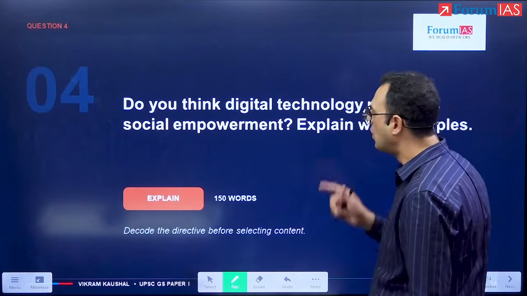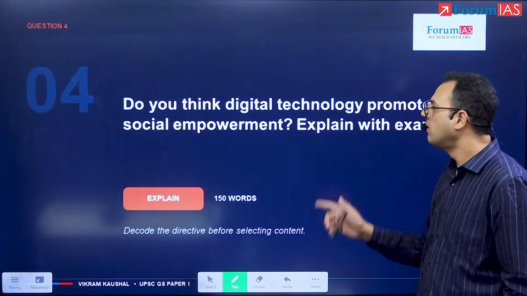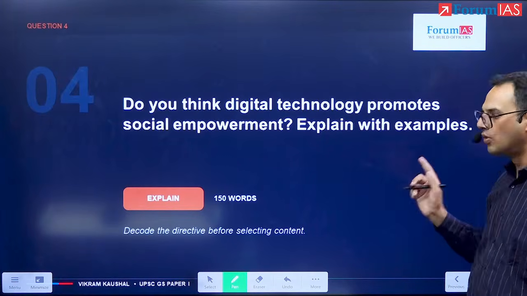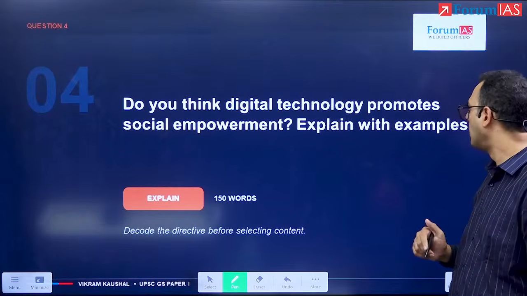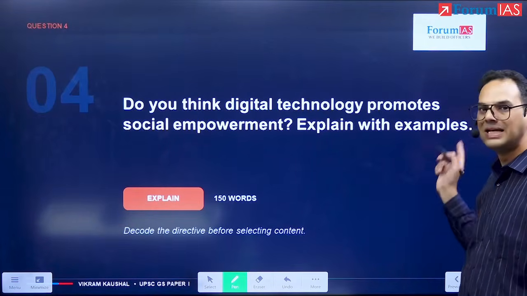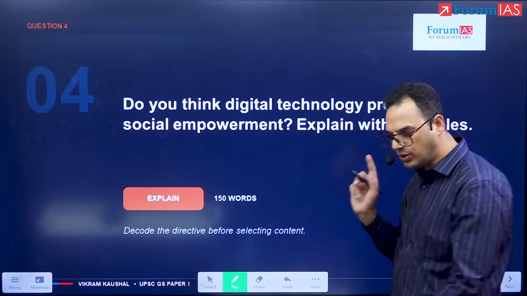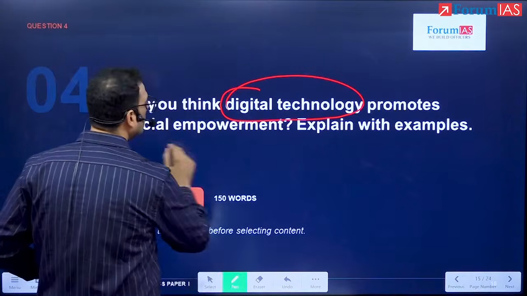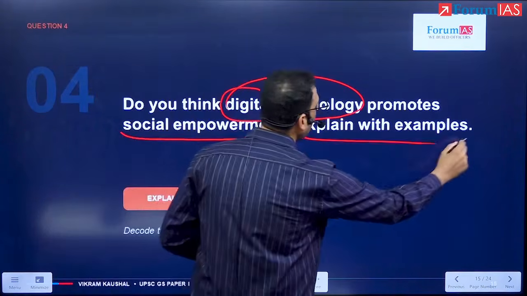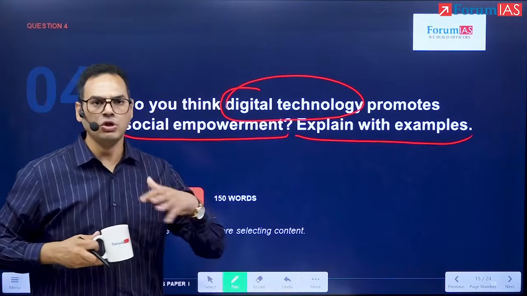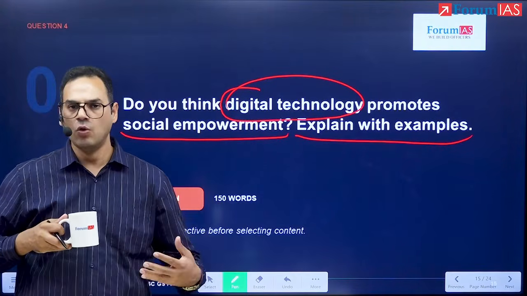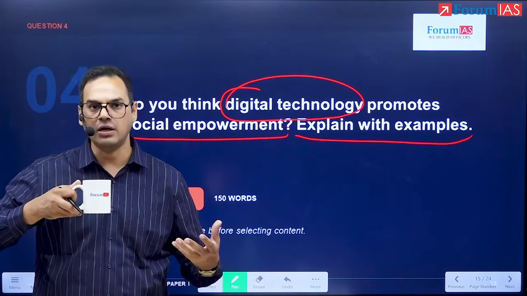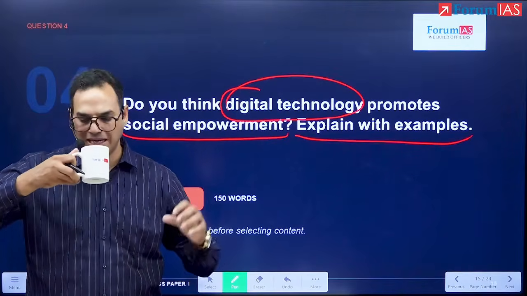Now, we're going to look at the next question, which is, do you think digital technology promotes social empowerment? Explain with examples. We're going to pepper our answer with a lot of the different social schemes and initiatives that are running in India in order to make every point that we're going to make in this answer.